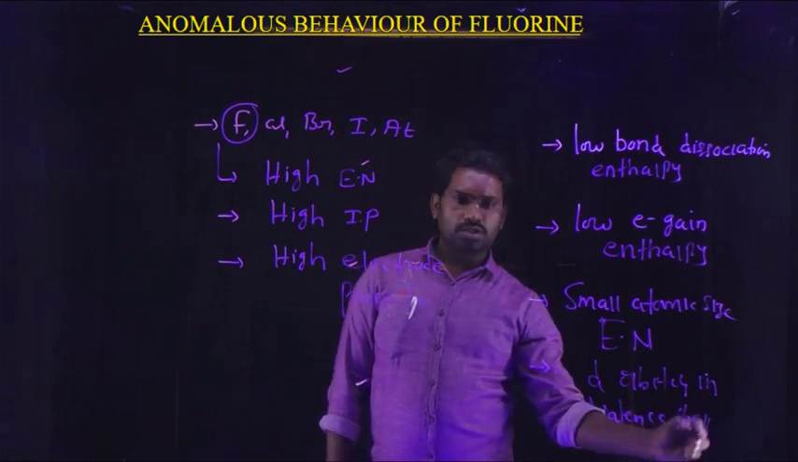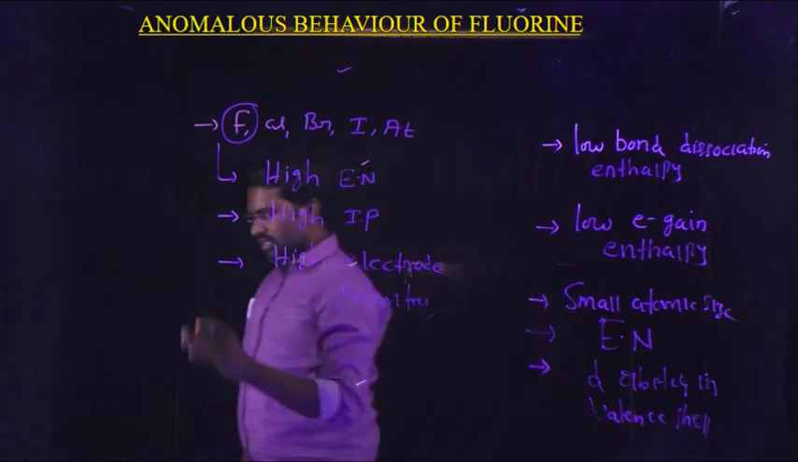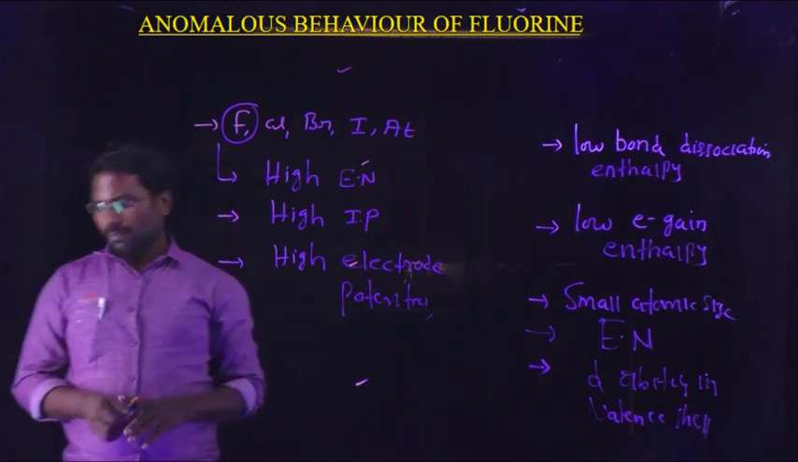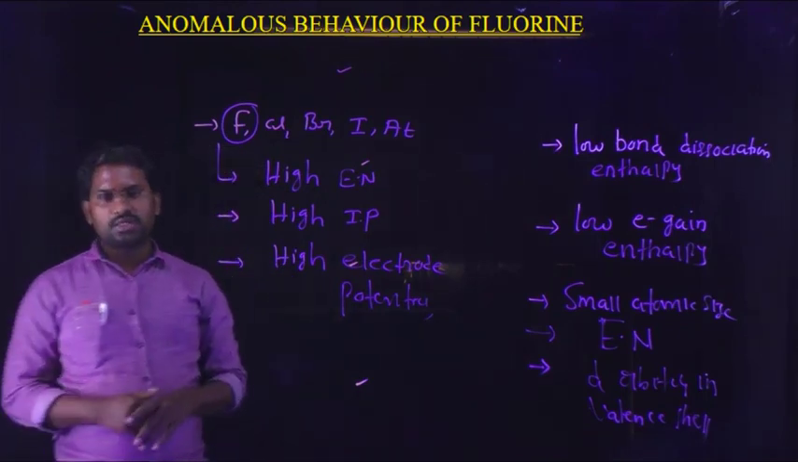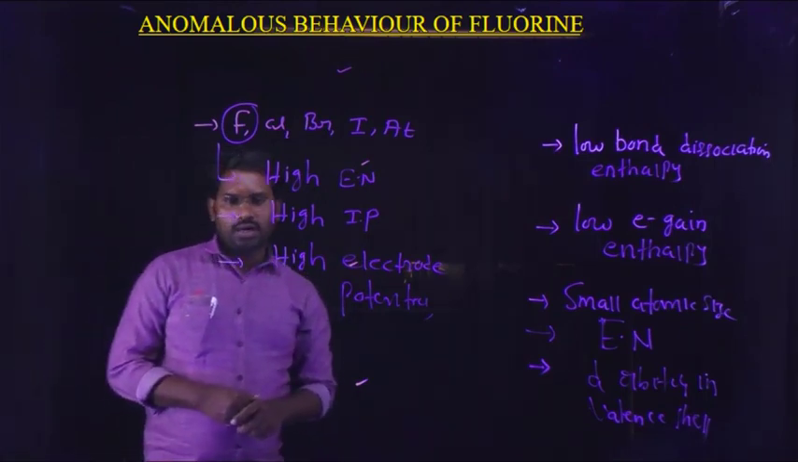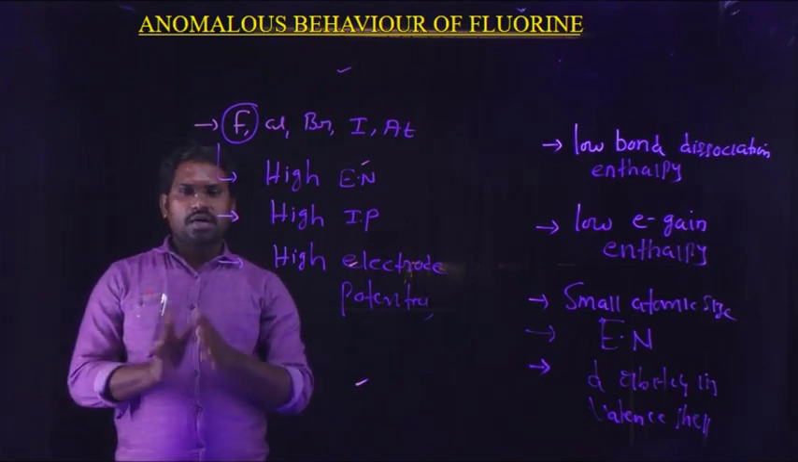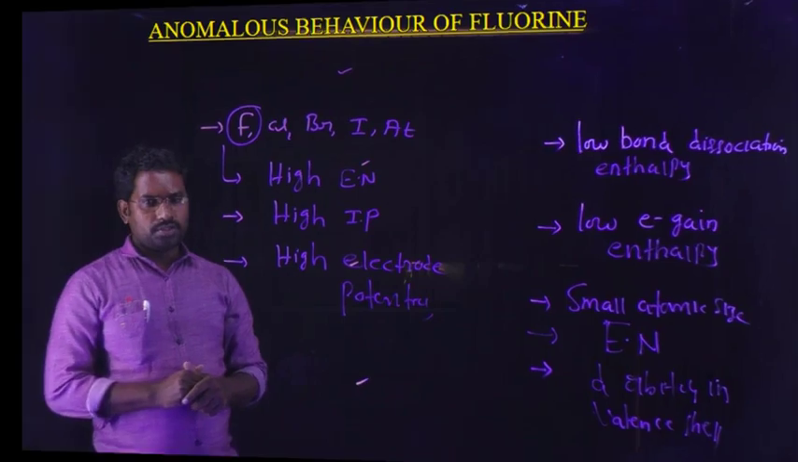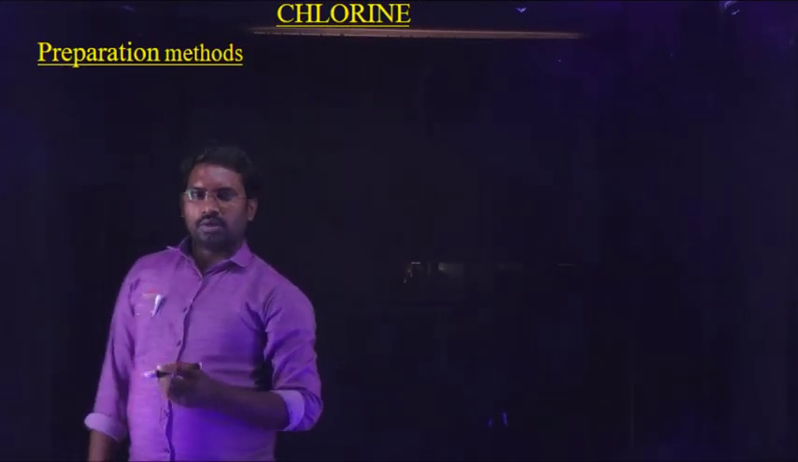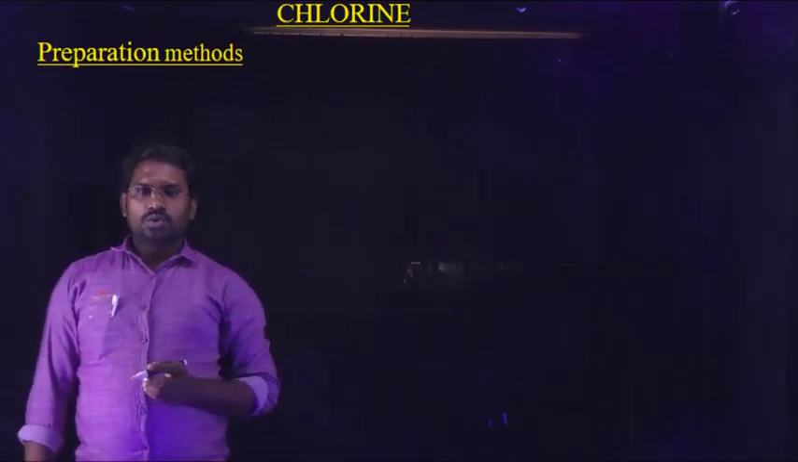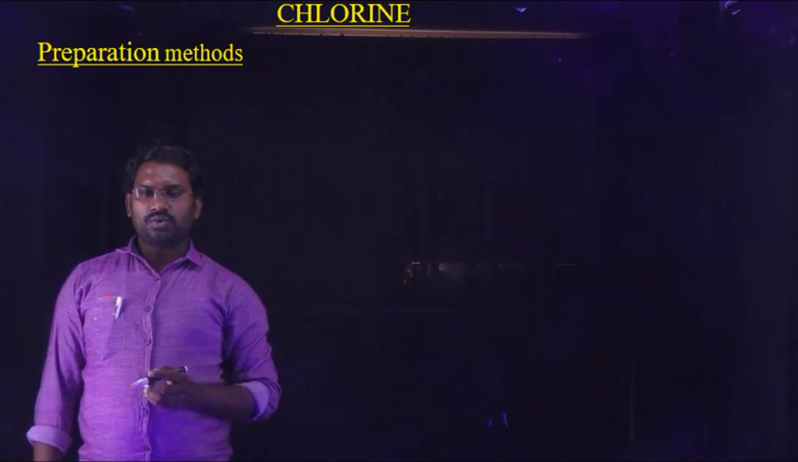So based on these properties, fluorine has different properties compared with the remaining elements which are present in the 17th group, or halogens. So that's why fluorine has anomalous behavior compared with the other elements. So next one, chlorine. What are the preparation methods of chlorine?